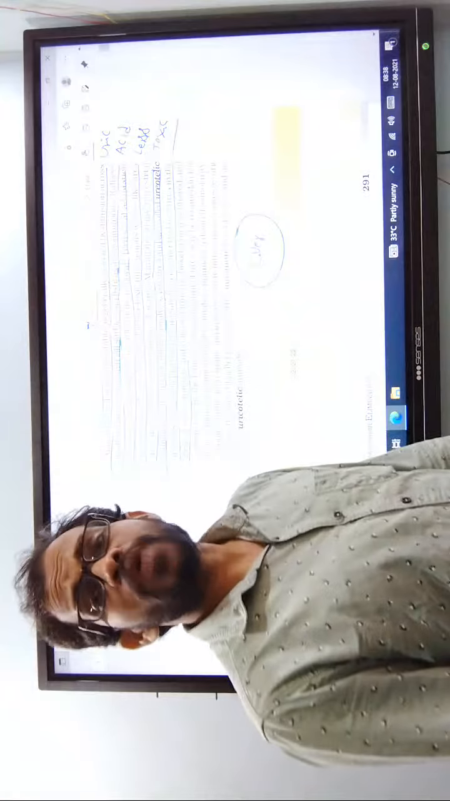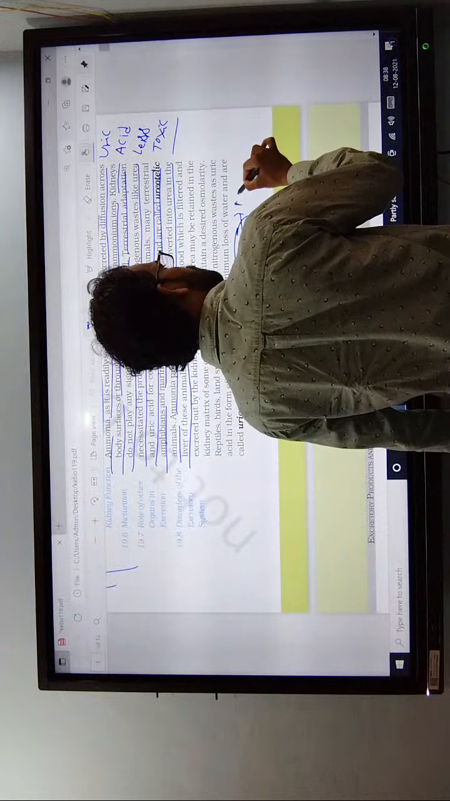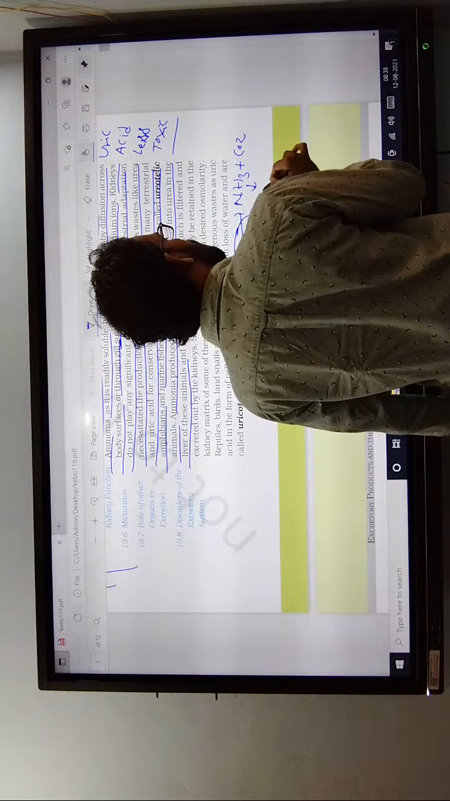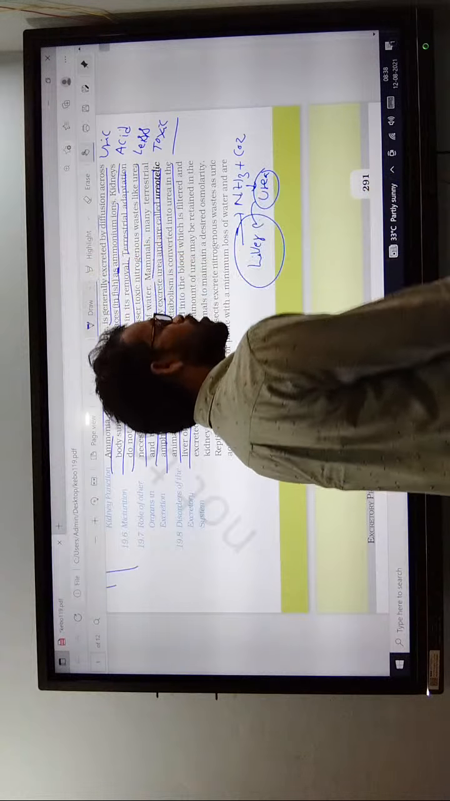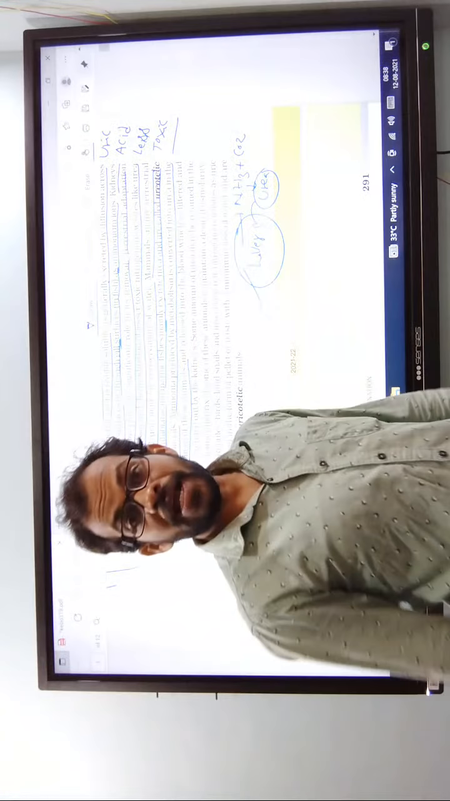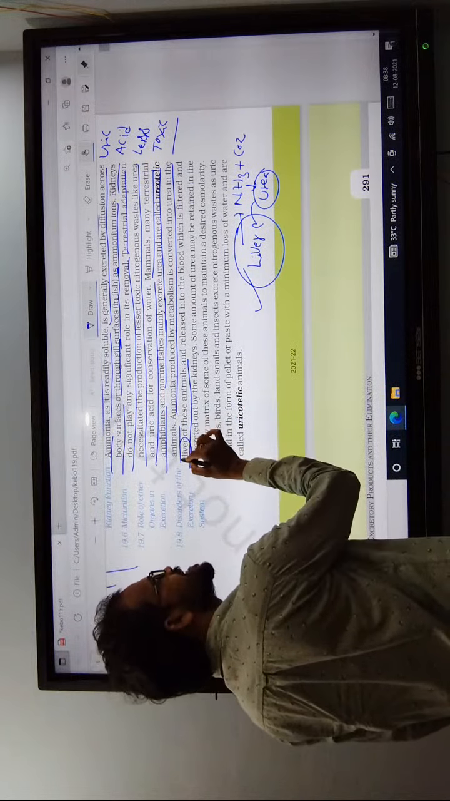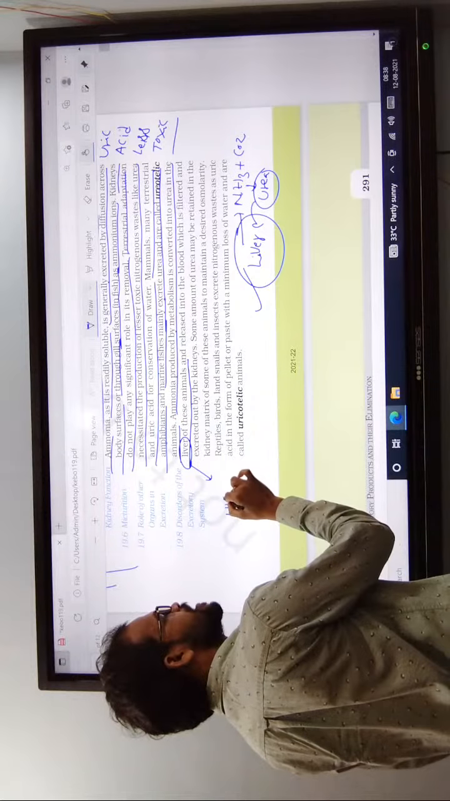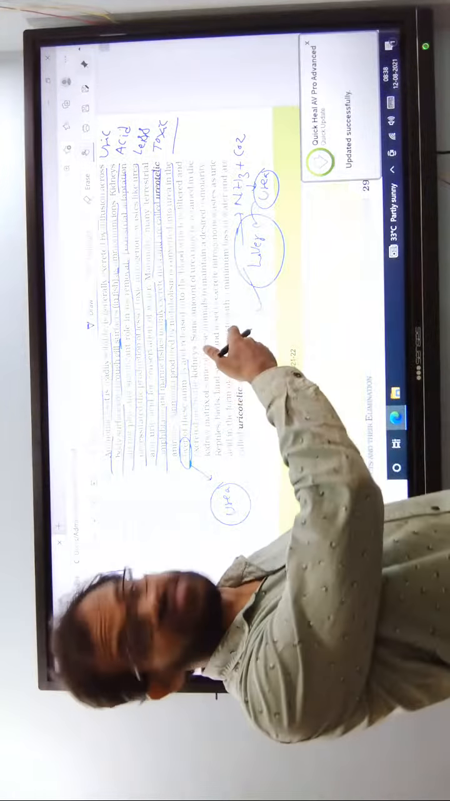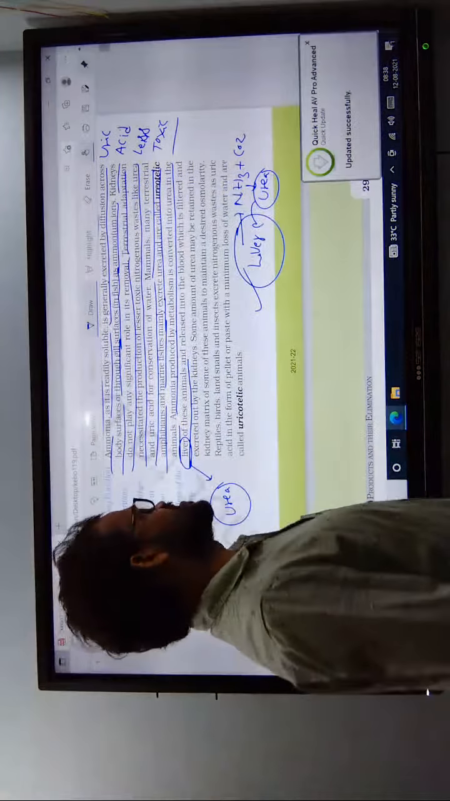Each cell contains mitochondria. In the mitochondrial matrix, what is the reaction? Ammonia plus carbon dioxide gives rise to urea. This urea formation takes place in the liver, but the elimination of urea is by the kidney. Urea, ammonia, hydrogen, potassium, everything is eliminated only with the help of kidneys.